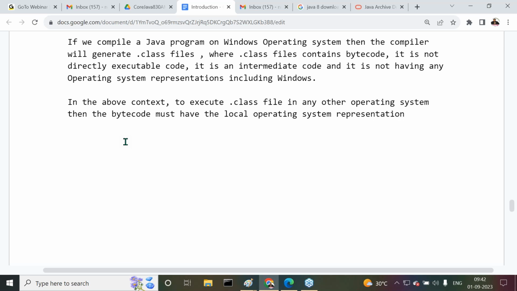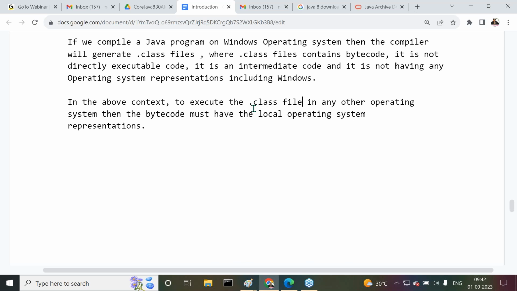Now understand my point clearly. If you want to execute the dot class files in any other operating systems, then the bytecode must have the local operating system representations.